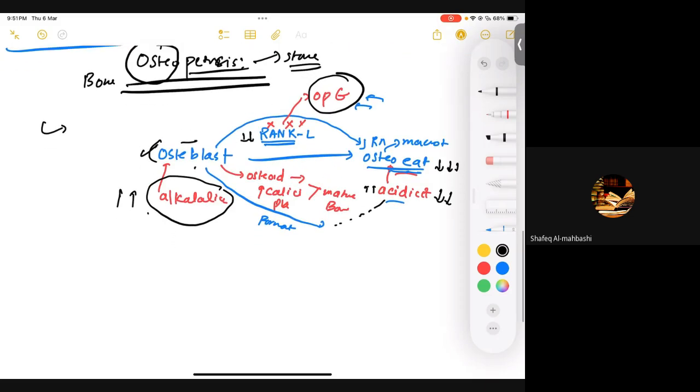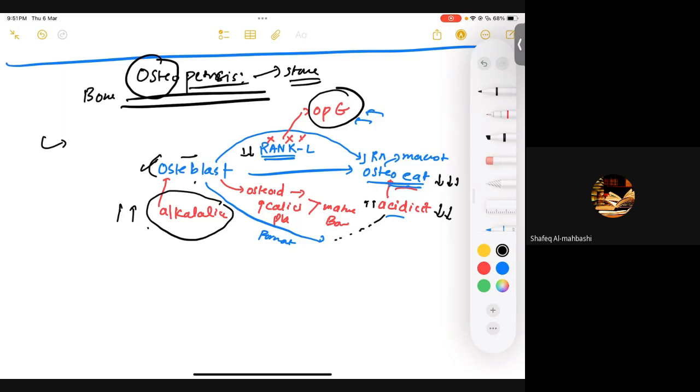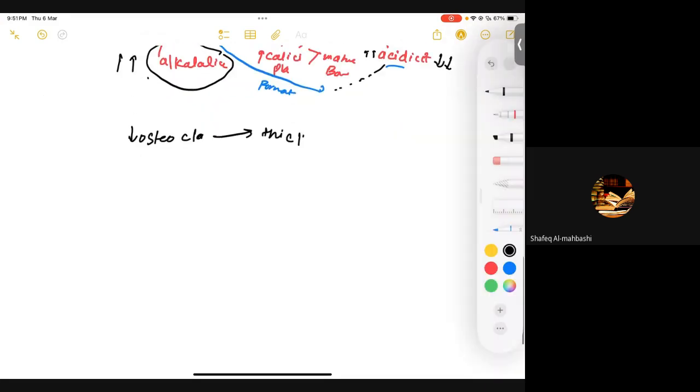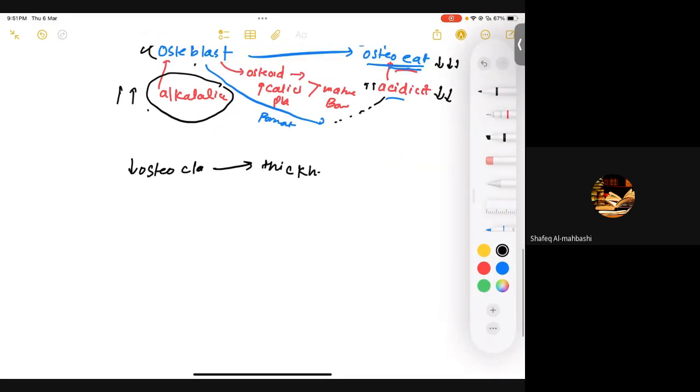So what happens in osteopetrosis? As we break down the name, it means we are going to have thick bone, right? So how can we have thick bone? One idea is to decrease osteoclastic function. If I decrease osteoclastic function, can I say that I'll then have a thick bone? Is that clear?